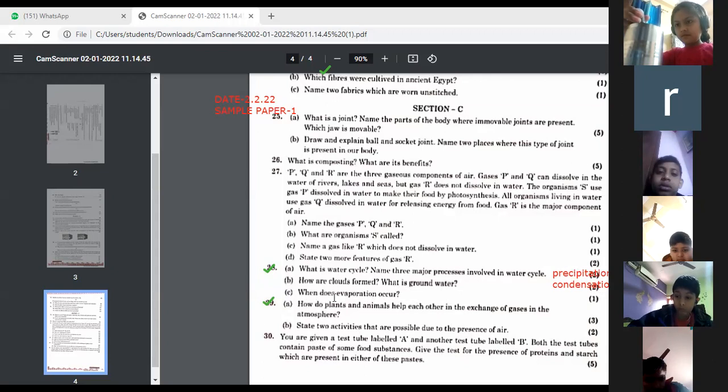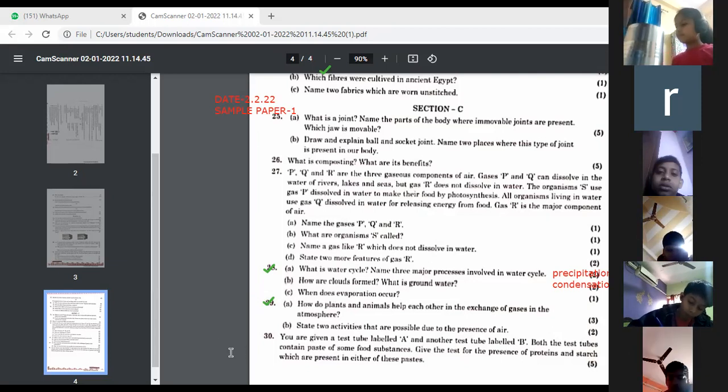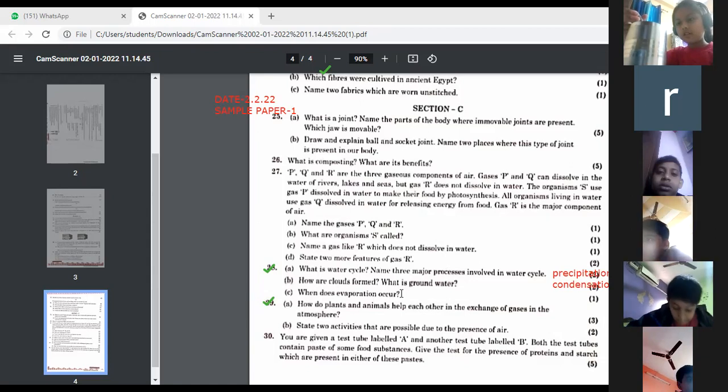When does evaporation occur? This is the answer of this question, number C part. When does evaporation occur? Ma'am, can I? Yes. Ma'am, the evaporation occurs at the first stage of water cycle. Okay. First of all, the evaporation occurs. This is the first step of water cycle.